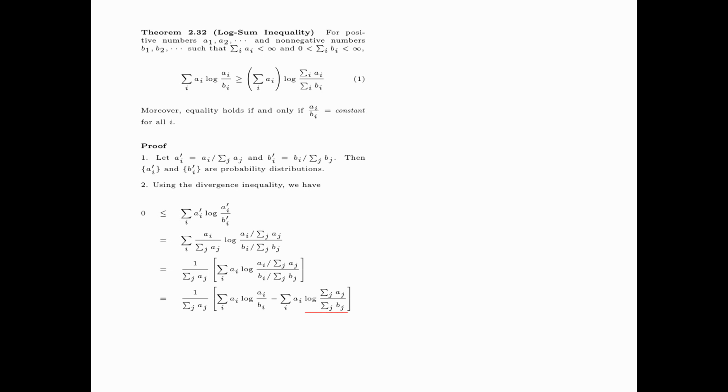Now the term log summation j aj divided by summation j bj does not depend on i. So in the next step, we put a parenthesis around summation i ai. And upon cancelling out the term summation j aj, we obtain the log sum inequality. Equality holds if and only if for all i, ai prime is equal to bi prime, or ai divided by bi is a constant. The theorem is proved.